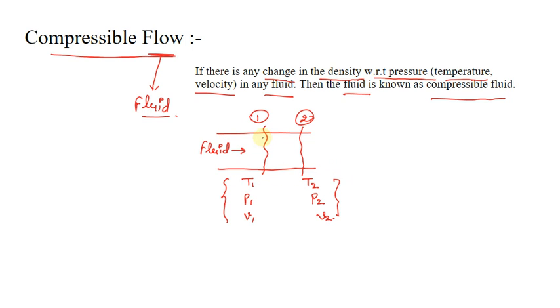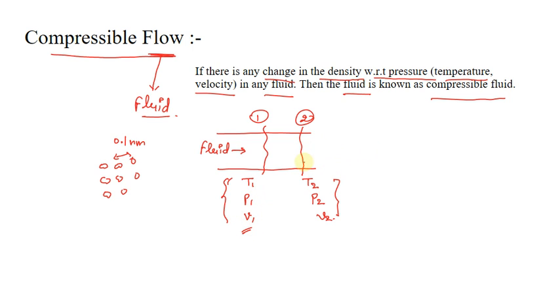Let's say at section 1 the fluid particles are at a separation of 0.1 nanometer because of these thermodynamic parameters.